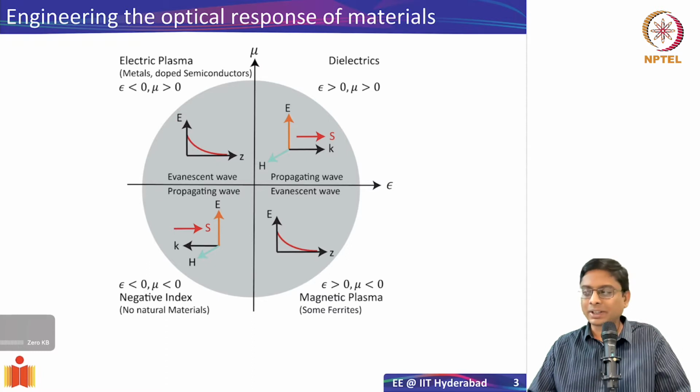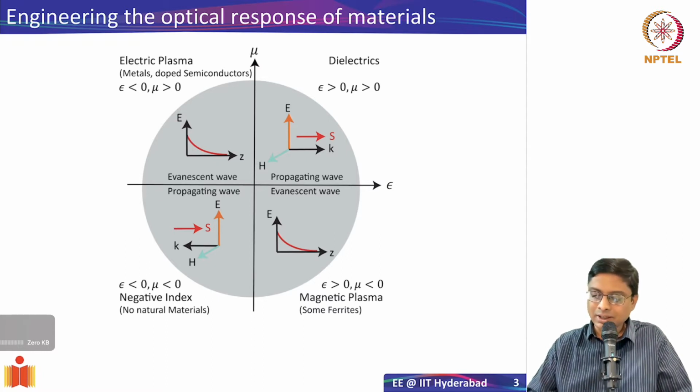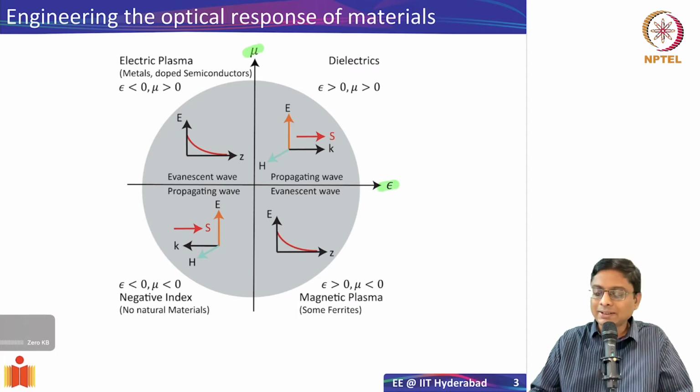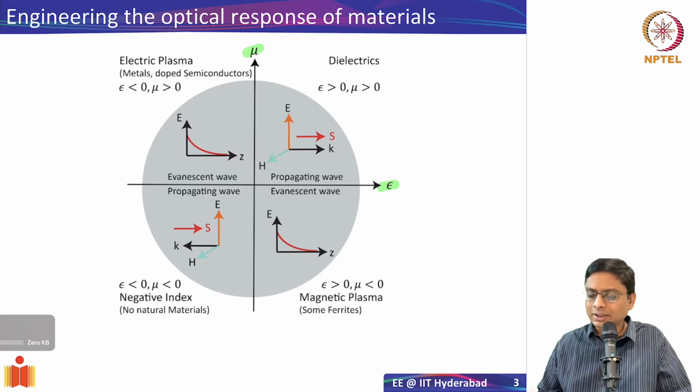So to understand what metamaterials are, let's look at this epsilon and mu quadrant. On the x-axis I'll have epsilon, and then on the y-axis I'll have mu. So if you look at the various materials that we have seen, epsilon can range from negative to positive. For the moment, let's consider that we are considering a particular frequency. If you have dielectrics, epsilon is positive. If you have metals, we saw that the epsilon can be negative, and it could even be doped semiconductors. The epsilon is negative. On the other hand, we have also materials which can exhibit a magnetic response.